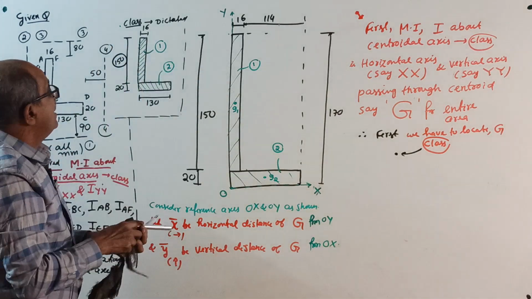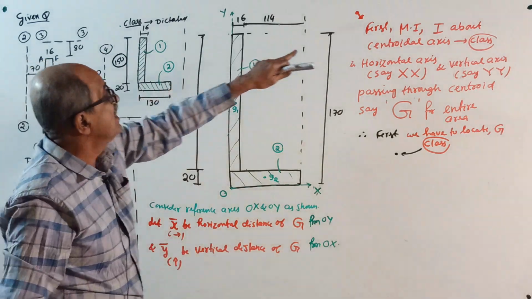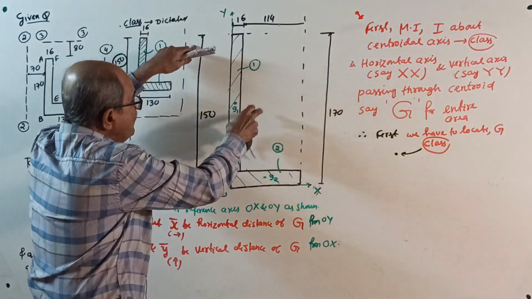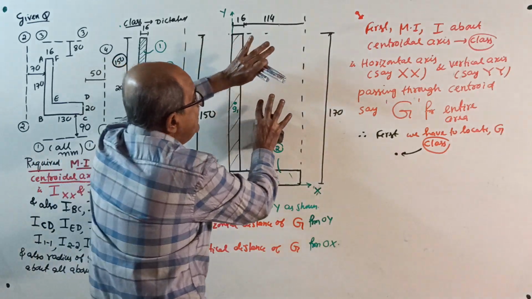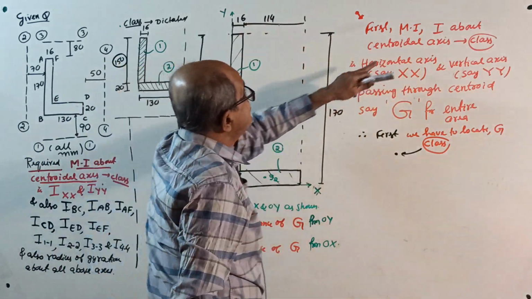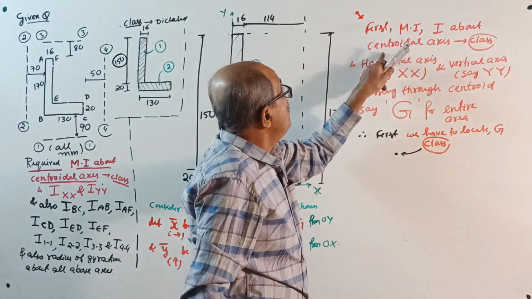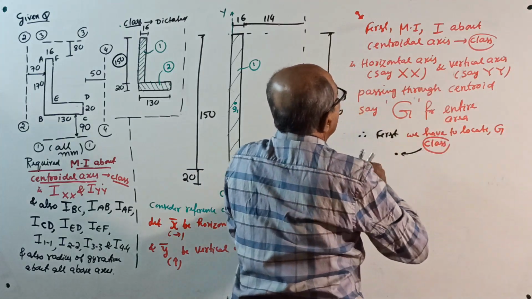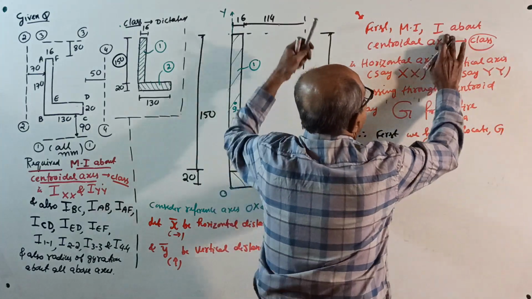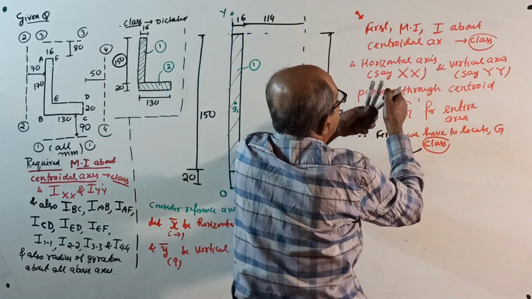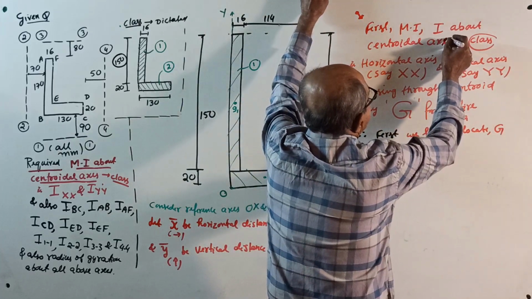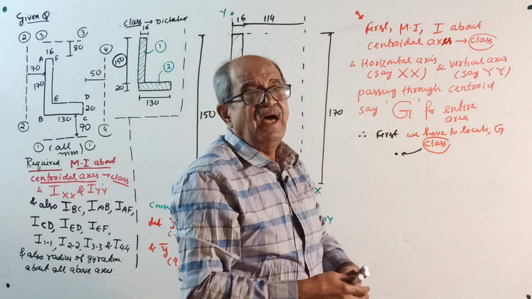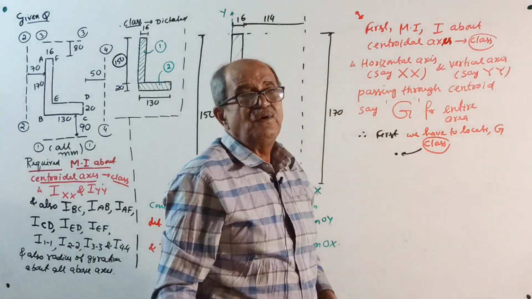Now, after this, you go here. Don't come here. Come here. Actually, right here. Here I want this space. That's why I wrote here. First, moment of inertia, I, about centroidal axis. Axis, not axis. See, centroidal axes. It is plural, not singular. Make a note here. Axes, plural. Class.